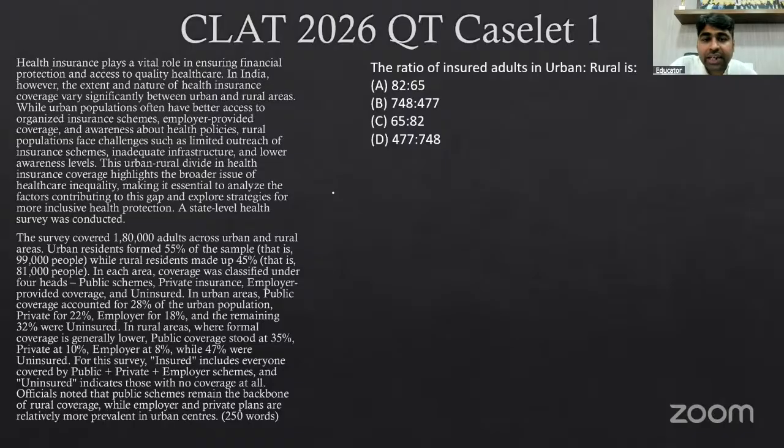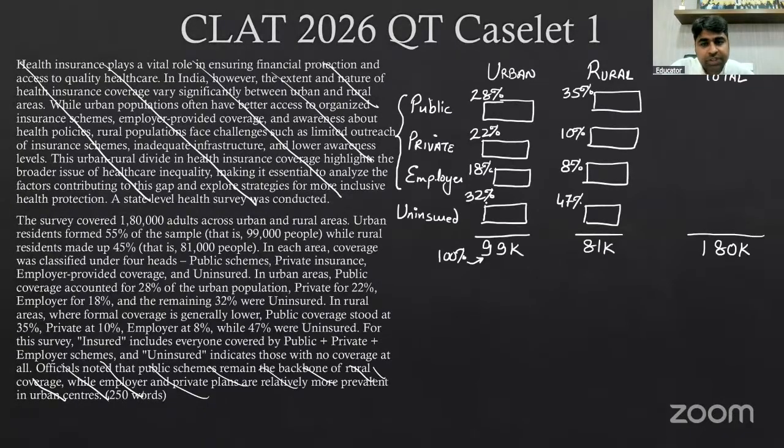The ratio of the insured adults in urban to rural is. So if I see here, 32% were uninsured, so 100% minus 32% will be 68%, correct?